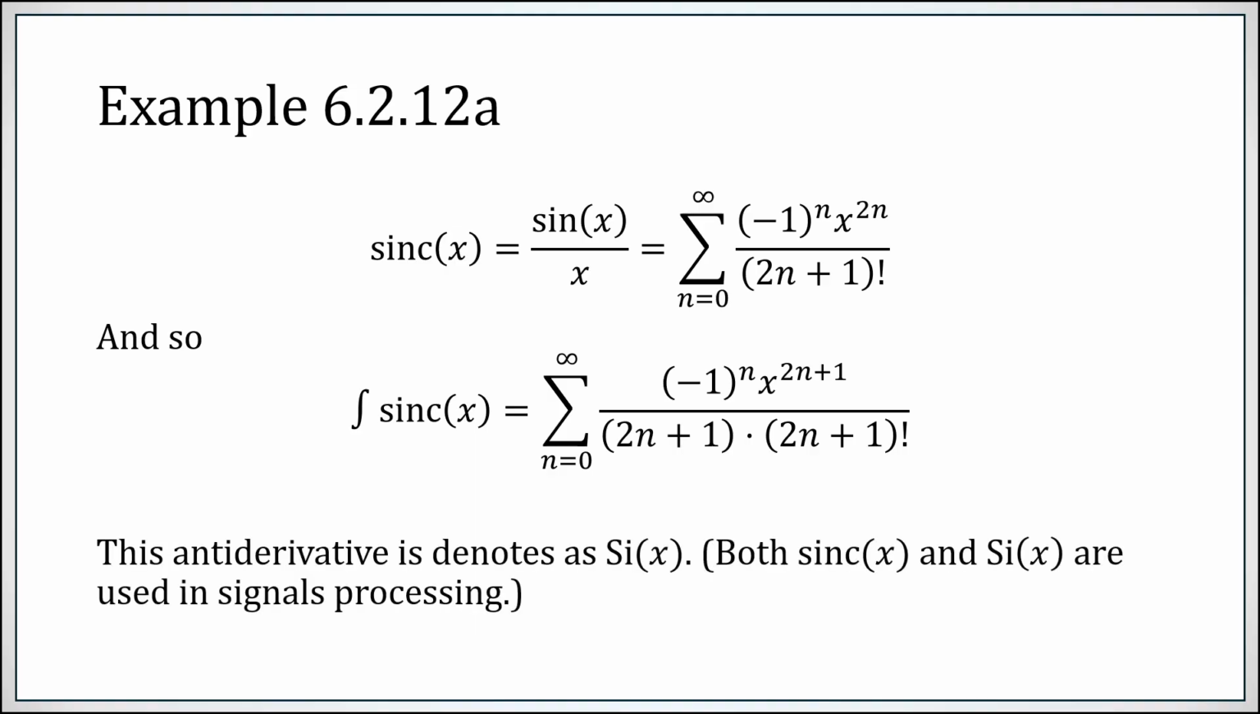This antiderivative of sinc is sometimes denoted capital Si of x. Both of these functions are used a lot in signals processing. Sine x over x is like a sine wave, but it gets divided by larger numbers as x gets bigger, so it's a sort of decaying sine wave, and then integrating that, or getting the area underneath it, gives you your Si function.